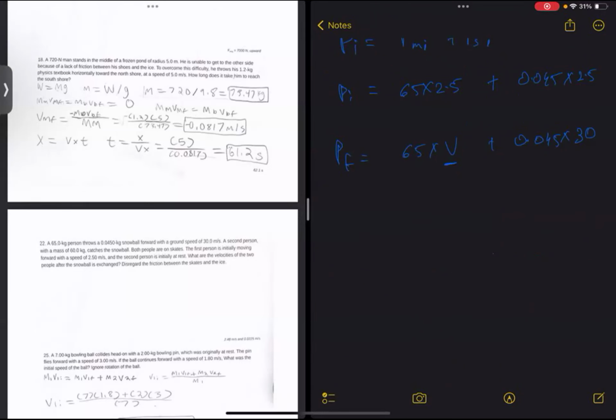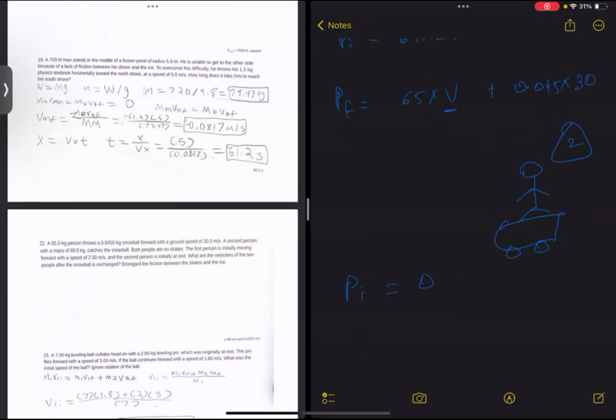Okay. Now the second person is at rest. Is that right? He is on the skateboard, right? So what is the initial momentum of the second person? Is that 0? Yes, because he was at rest. No, wait, the first person. Oh, wait, no, he's at rest.